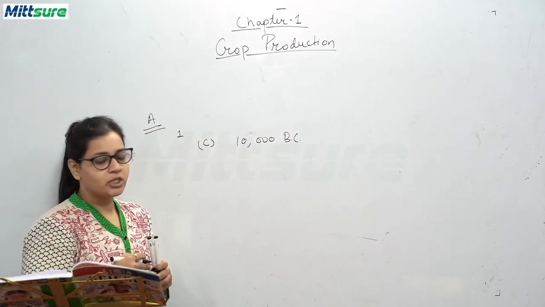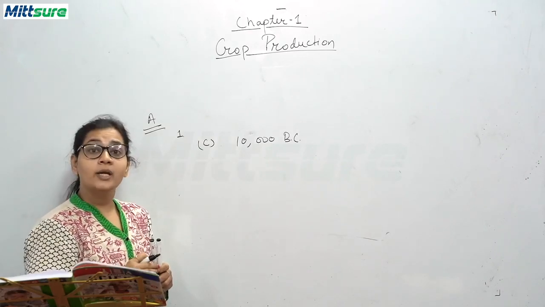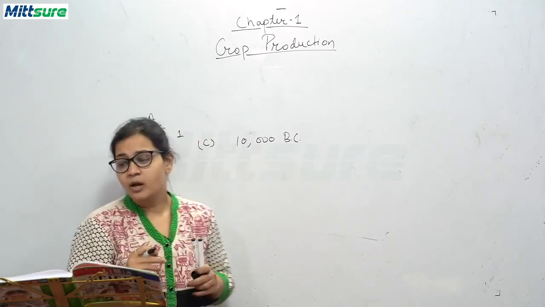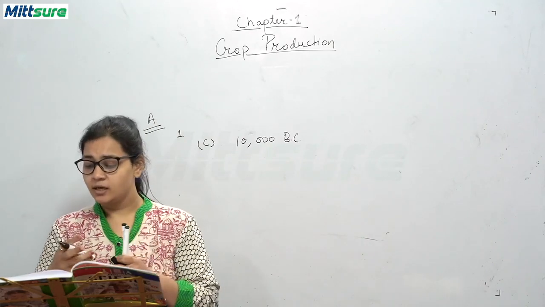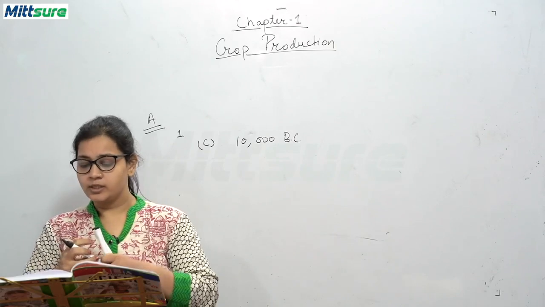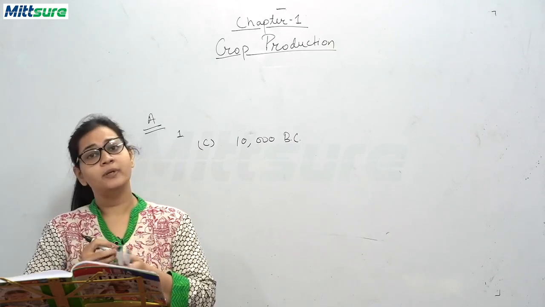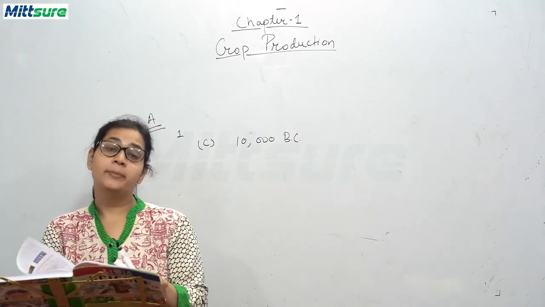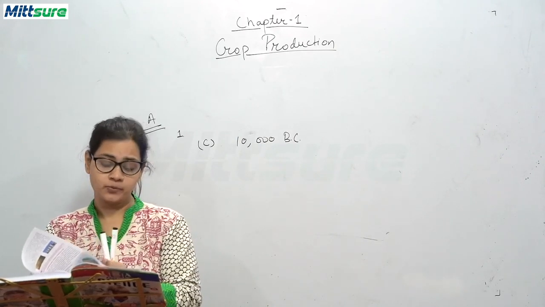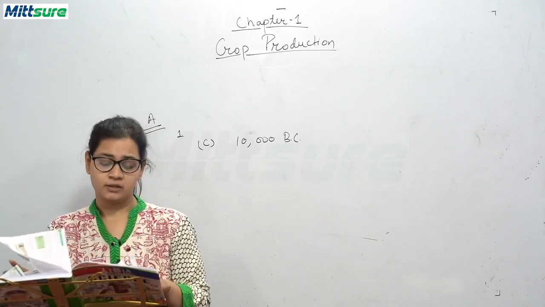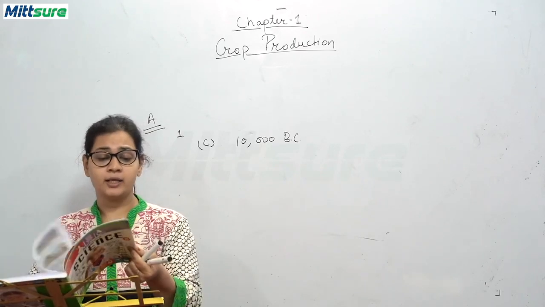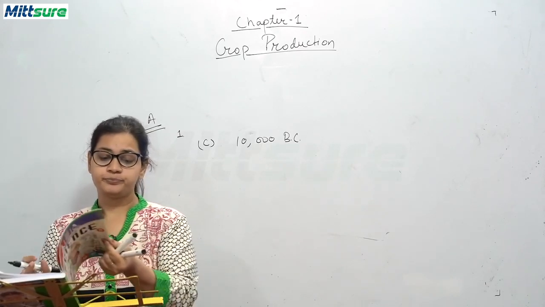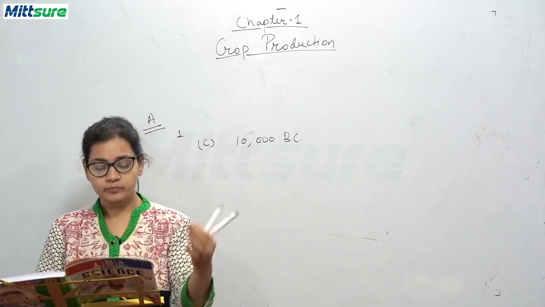Now, the second question, which among the following is a Rabi crop? Rice, wheat, groundnut, coconut. So, which is a Rabi crop? The Rabi crops are the crops which are sown in November and cut in April.